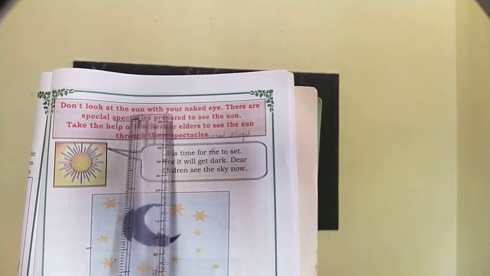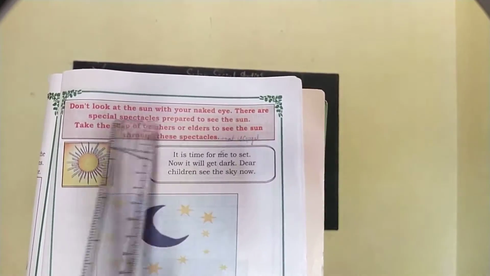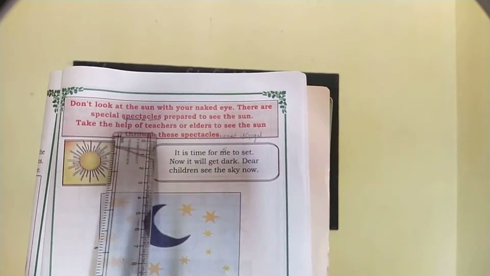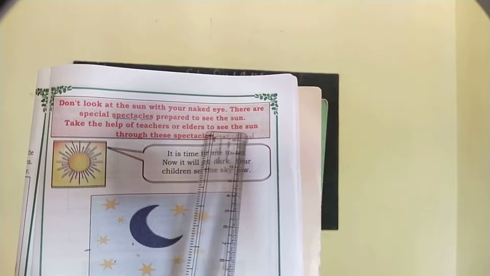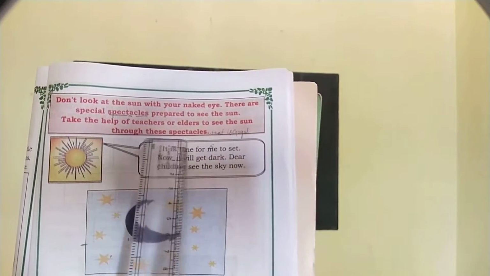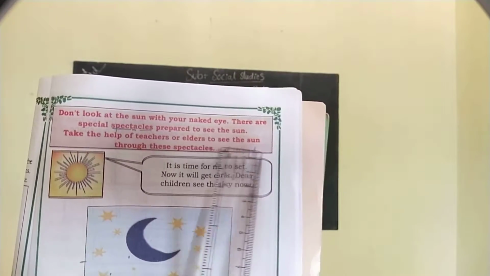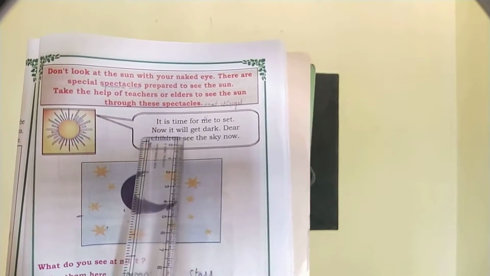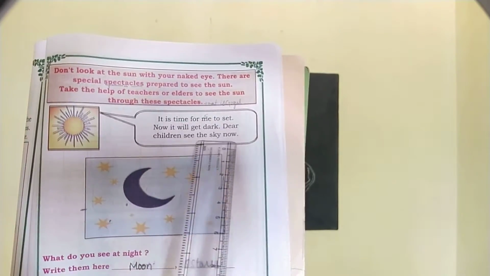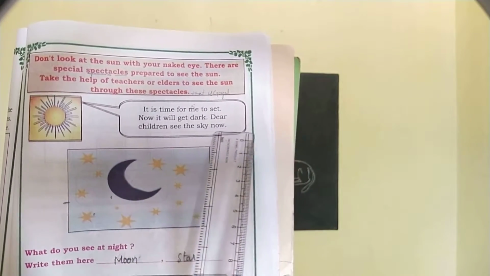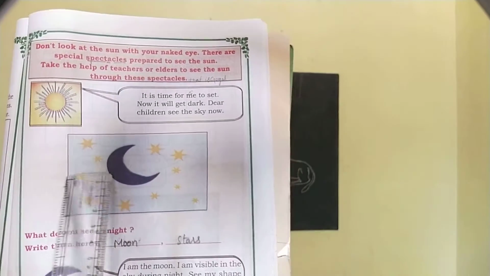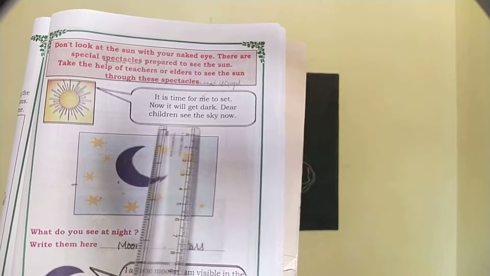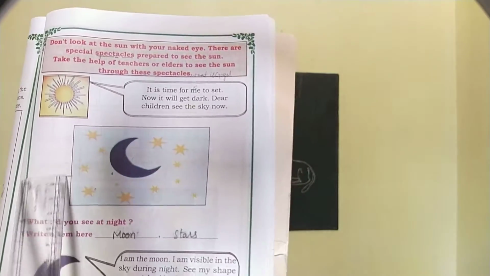Don't look at the sun with your naked eye. There are special spectacles prepared to see the sun. Take the help of teachers or elders to see the sun through these spectacles. Okay, it is time for me to set now. It will get dark. Dear children, see the sun now. Okay, see here the sunset. Now after the sunset it will be dark.